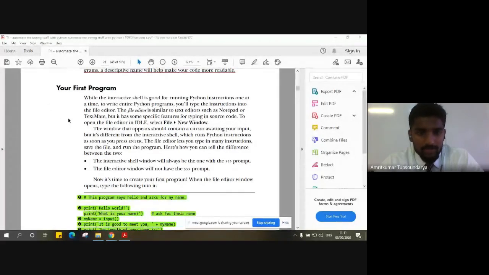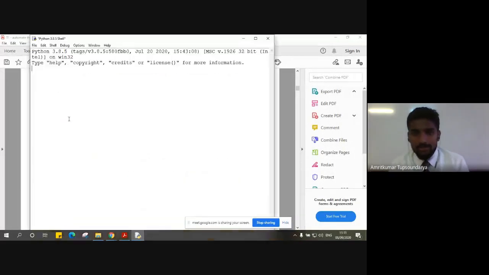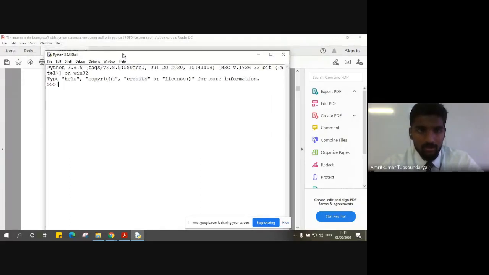Apart from just the interactive shell, we'll also require a file editor. This file editor can be a simple Notepad++ or any notepad where you write code. But the Python tool that we have installed has an inbuilt file editor in which we can write a program and execute it.